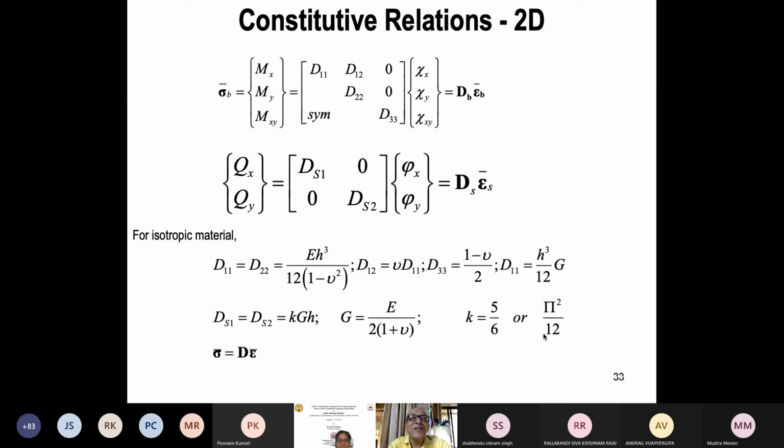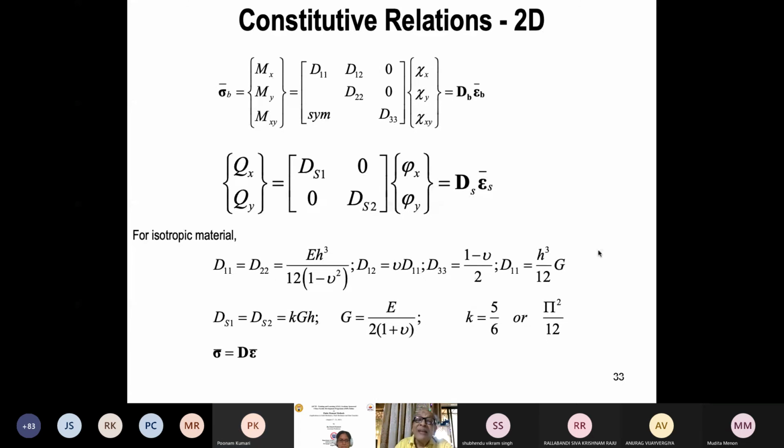No, this is not the answer. Anybody else? Why is the shear correction factor, 5 by 6 or pi square by 12, used in the Mindlin element? Sir, it is used to correct the shears, but the shears we are getting are not accurate, so to correct it we multiply with 5 by 6. But why 5 by 6 or why pi square by 12? And how do you know that shears are not correct? I need a more specific answer.